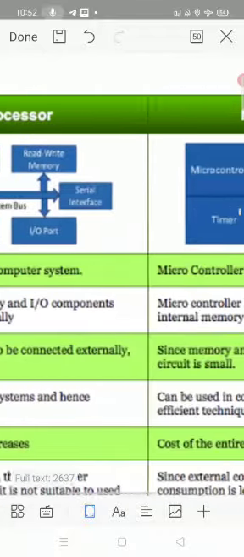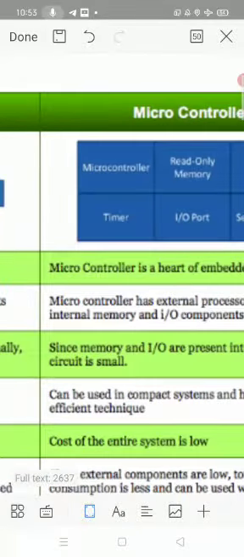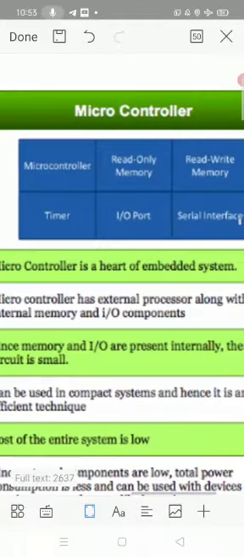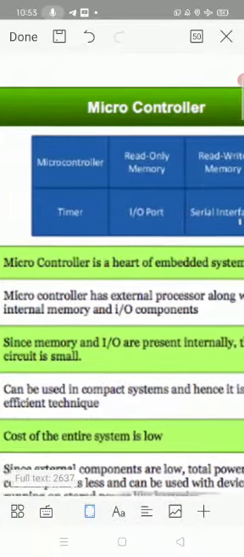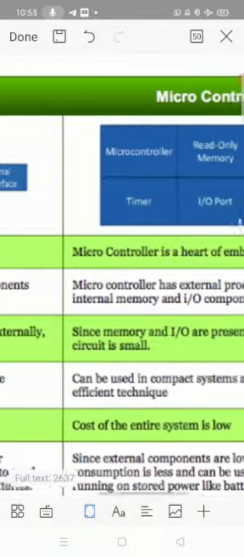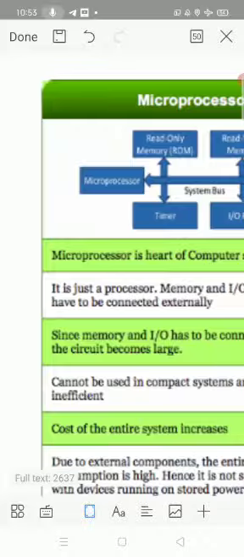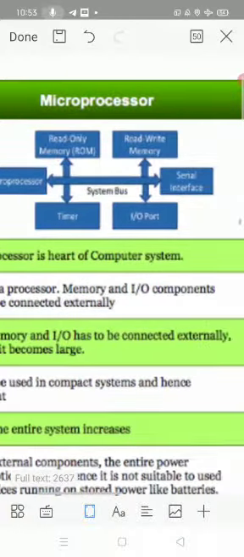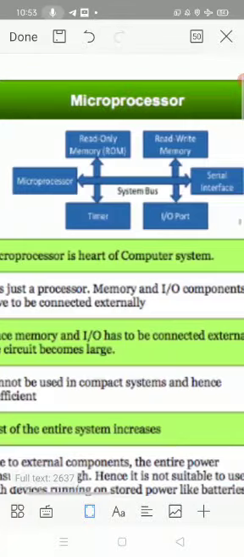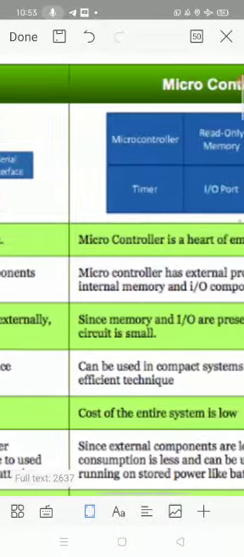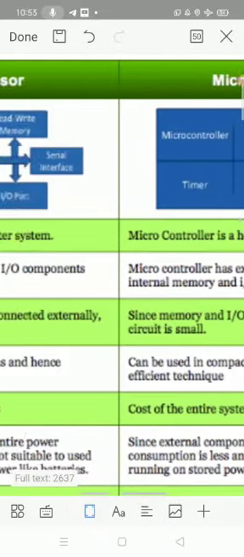Whereas in a microcontroller, everything is in a single chip: input-output ports, read-only memory, read-write memory, serial interface, everything available in a single chip. In a microprocessor, memory and input-output have to be connected externally, so the circuit becomes very large, whereas the microcontroller circuit is very small.